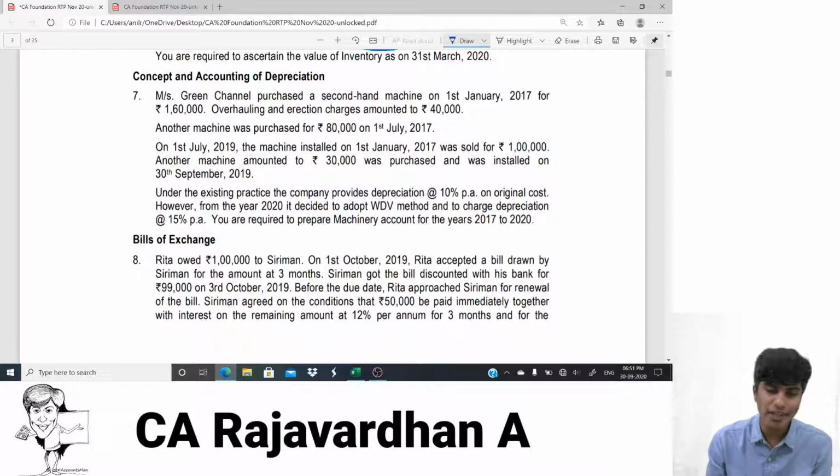Okay. Let's get going. The overhauling and erection charges amounted to 40,000. So if I have to tell you what exactly is the cost of this machinery, it is 1,60,000 plus 40,000. I can straight away take it as 2 lakh rupees as the value of the asset as on 1st of January 2017. Let's continue reading. Another machine was purchased for 80,000 on 1st of July 2017. Same year, after 6 months, you purchase one more machinery for 80,000 rupees.